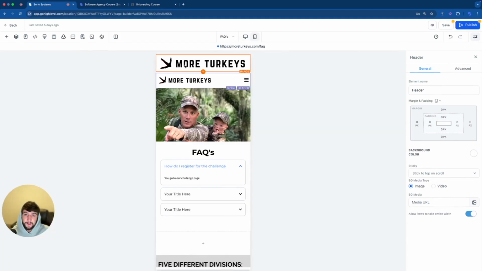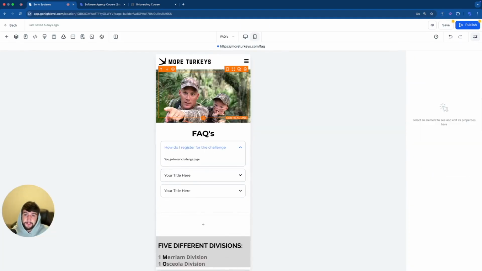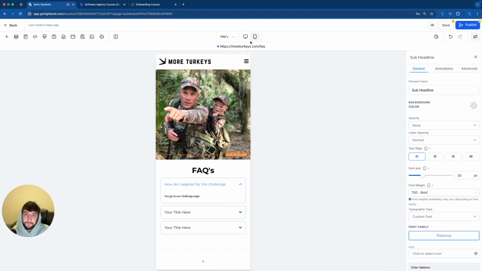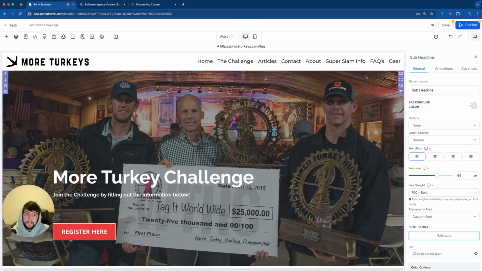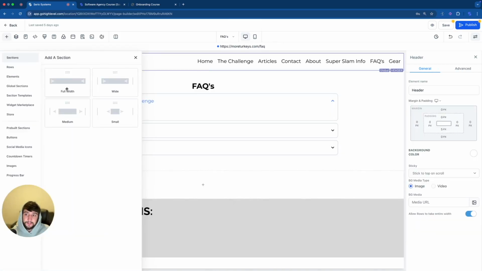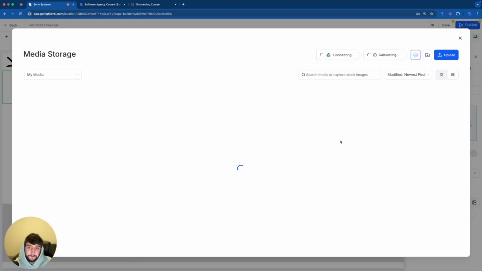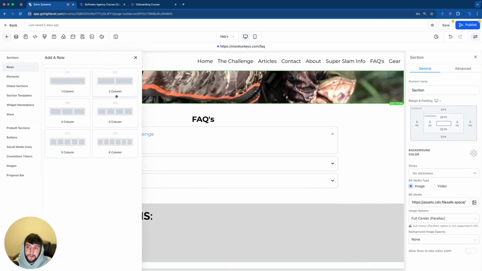Now let's go over to mobile. We're going to get rid of this section up here. And this is the photo that he wants for the FAQ. So let's make it a little bit bigger, and let's do the same exact photo over here on desktop. So we're actually going to get rid of this entire section. Click on plus, full width. We're going to drag and drop right here. Once we have this in here, we can click on image URL, go find that photo. There it is. And let's see if we can make this a little bit bigger.